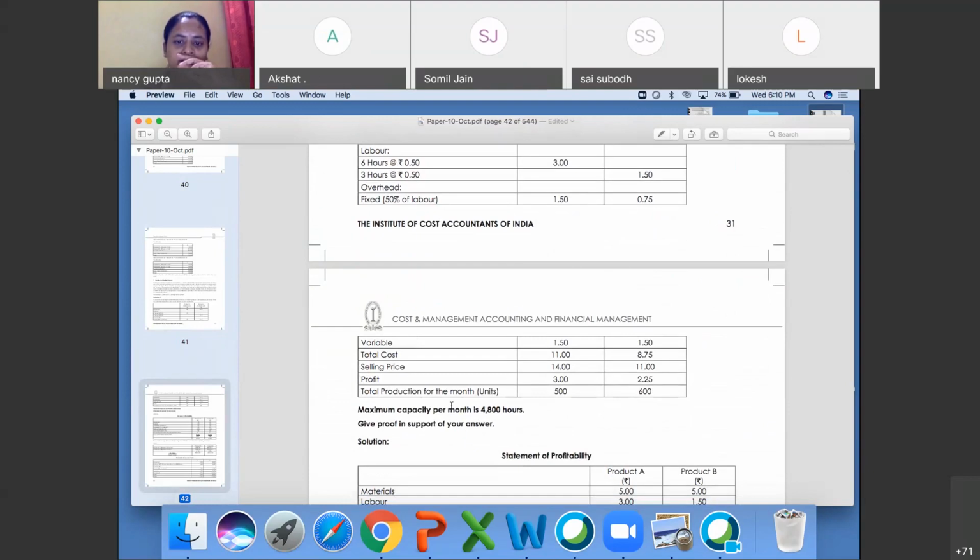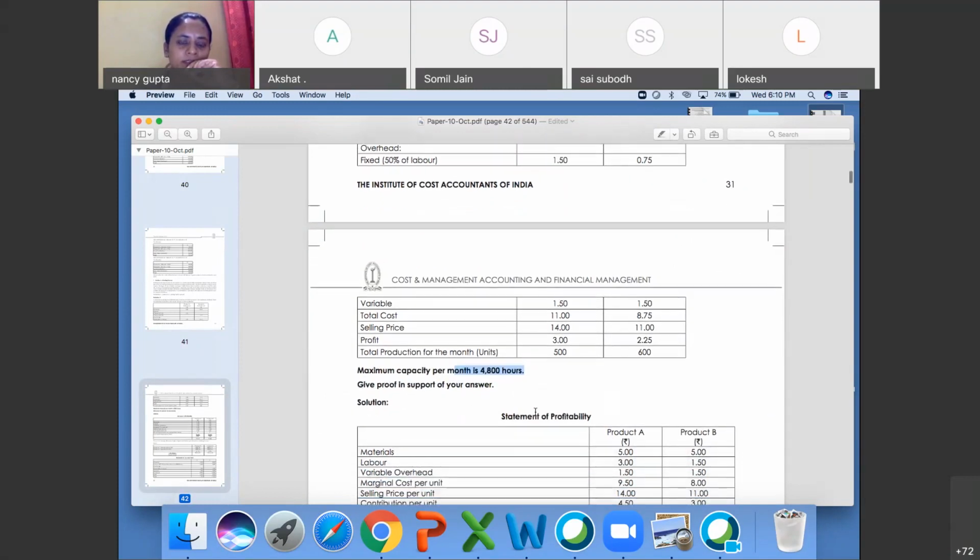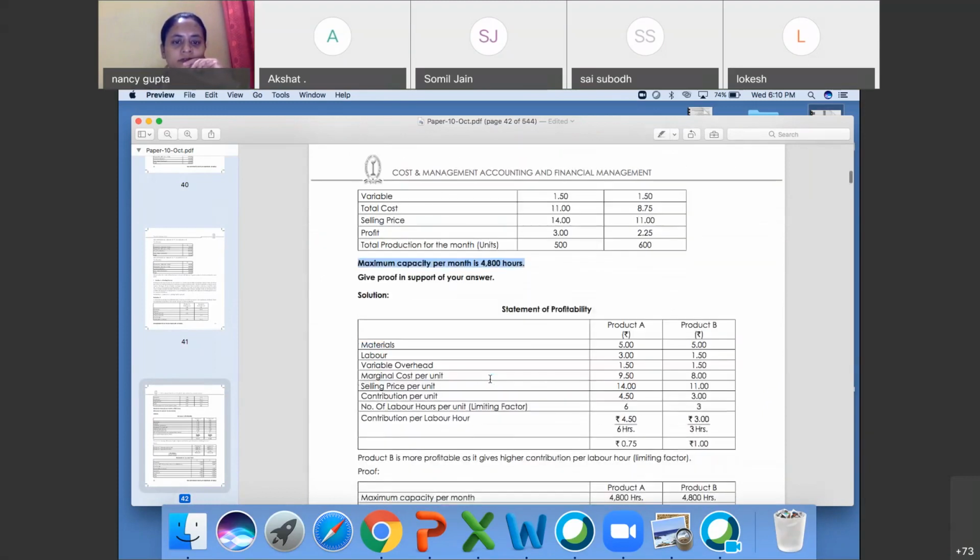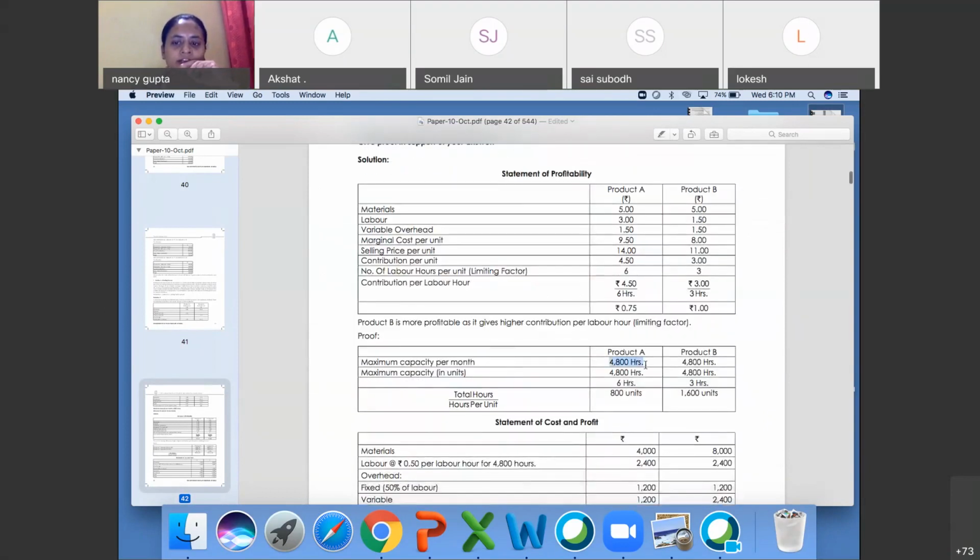Maximum capacity per month is 4800. It is given there. Solution में given है नहीं बेटा, it is here only. See Shivangi, given in problem, right? It is there only, 4800 यहाँ से आया.